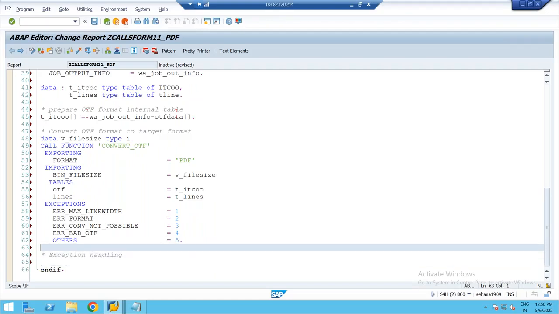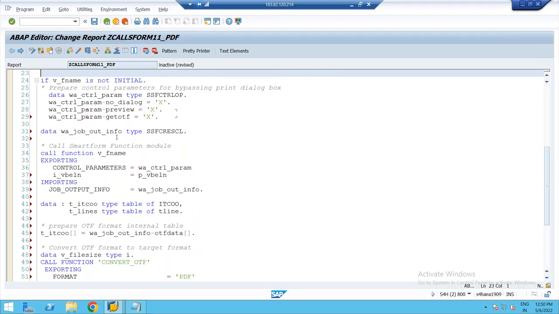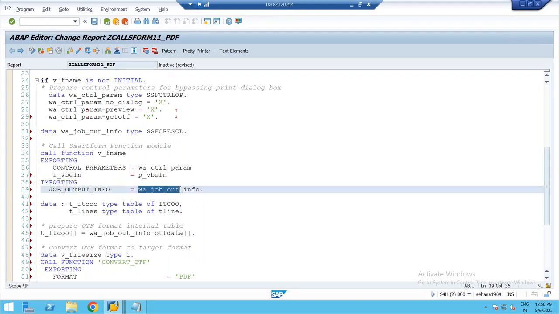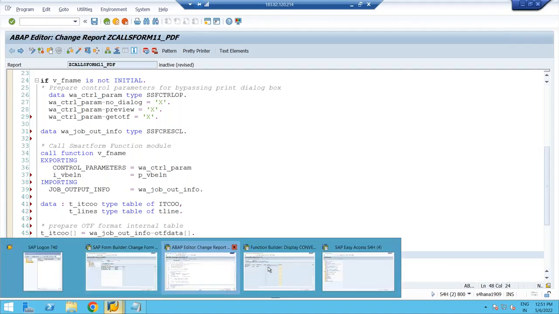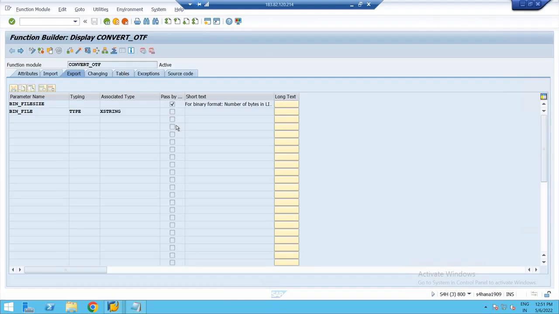So what I did here, while calling the SmartForm function module, we are receiving the OTF format through this parameter. Then we have to call the function module CONVERT_OTF. According to the signature of this function module, I need to specify two internal tables. Which internal table we have to prepare and pass, and which one it is going to return? Input table means we have to prepare and pass the values. Output table means it is going to return. So our job is only to receive it.